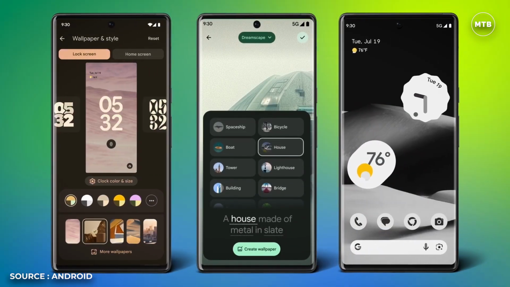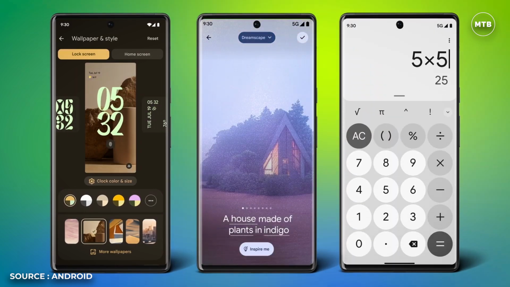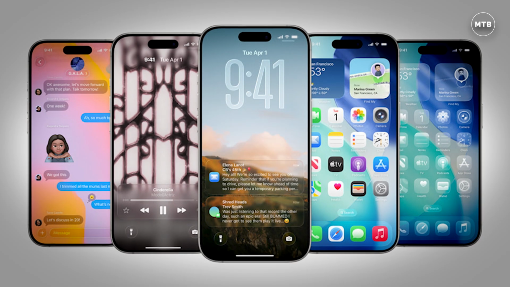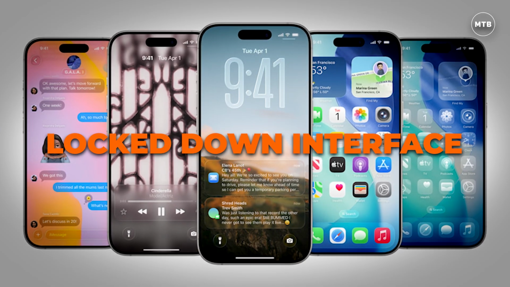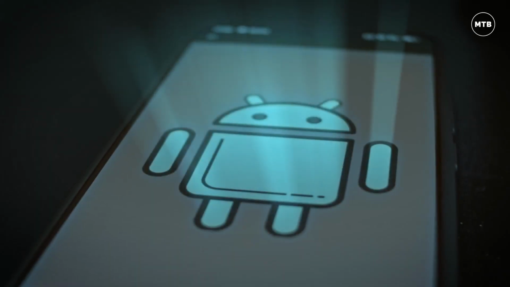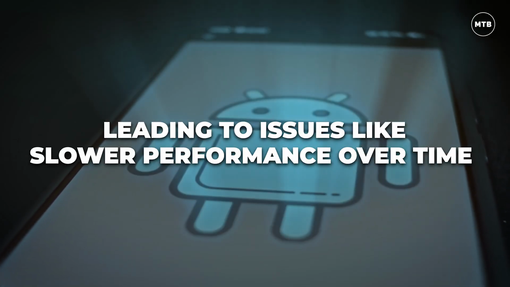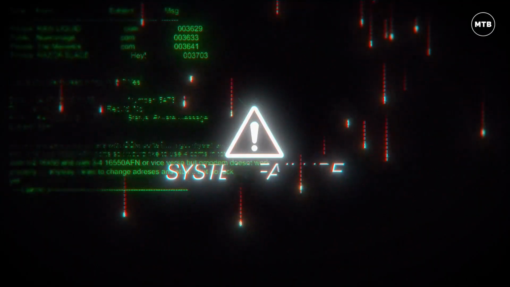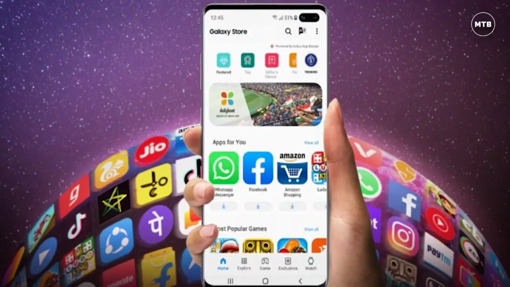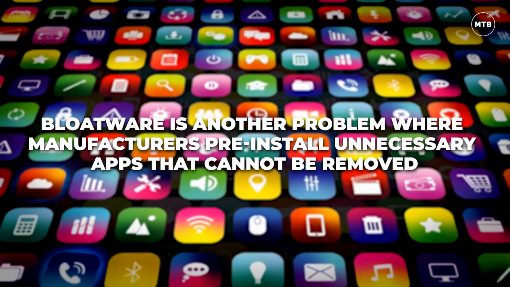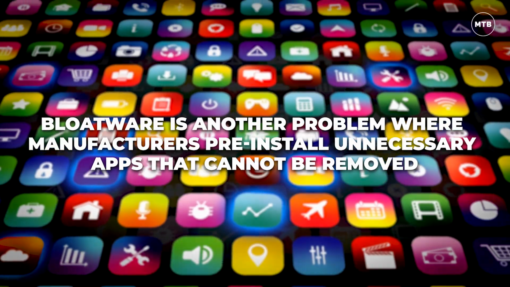Android allows users to change themes, install third-party launchers, and customize almost every aspect of the system, unlike iOS, which has a locked-down interface. However, not all devices receive regular updates, leading to issues like slower performance over time and security risks on outdated devices. Bloatware is another problem where manufacturers pre-install unnecessary apps that cannot be removed.